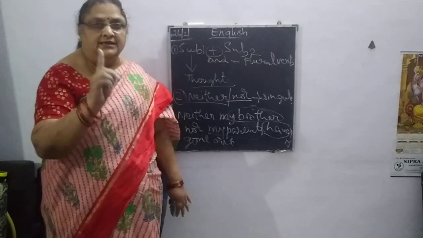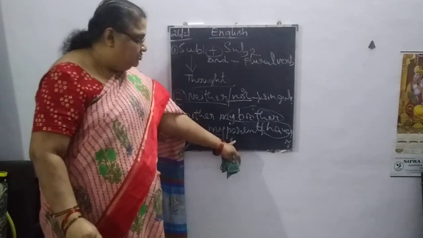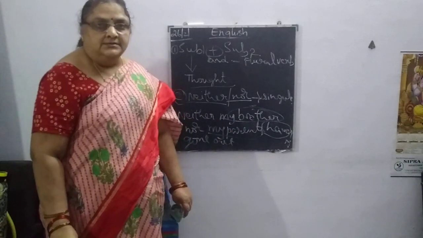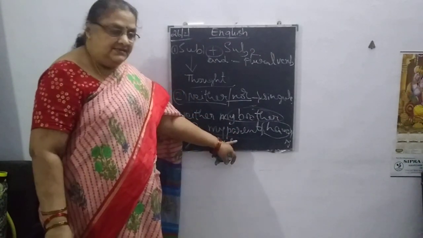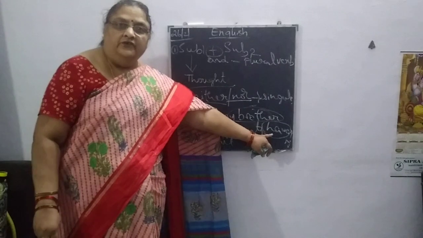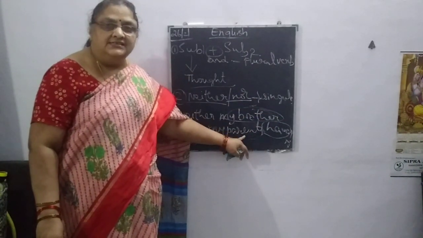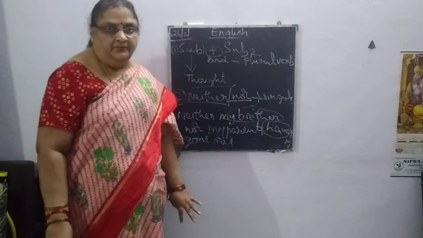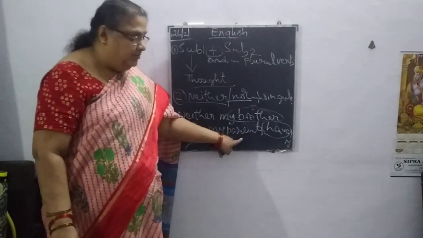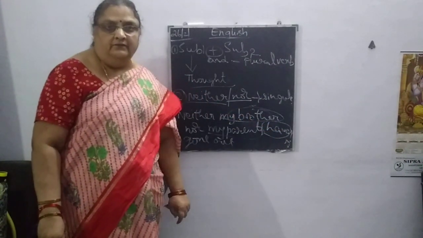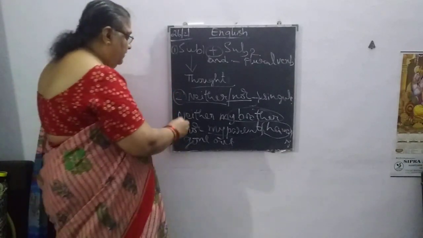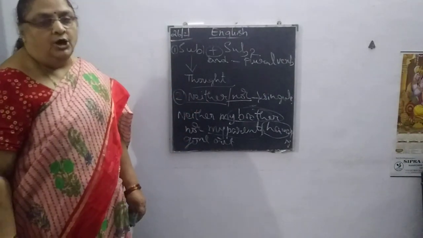Subject 1 no doubt is singular, subject 2 is plural. So, the subject which is close to the verb must follow its rule. That is, if the plural subject, plural verb. Because parents is plural, we have to write the plural verb, even though we have written neither nor.